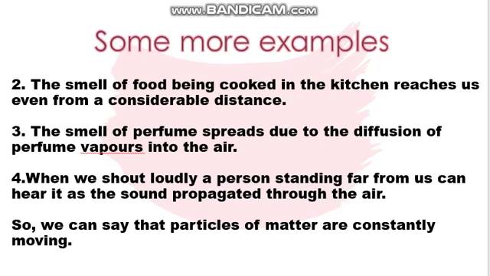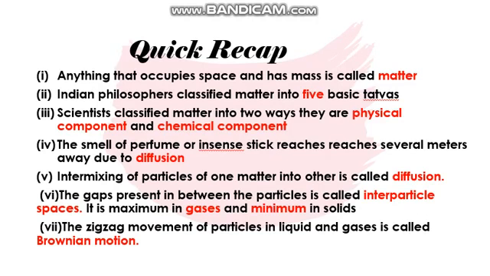If I have to summarize what I took today, anything that occupies space and has mass is called matter. This is one thing. Second thing, we discussed that Indian philosophers classified matter into 5 basic tattvas, whereas the scientists later on classified it in 2 ways, physical and chemical components.